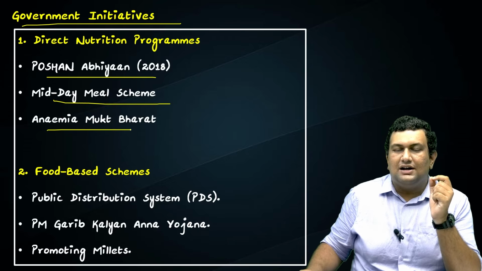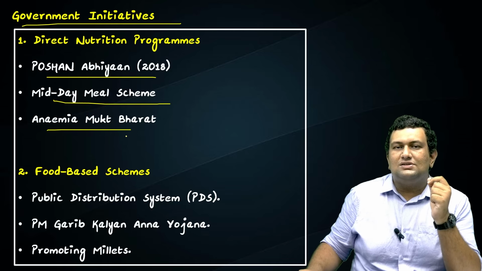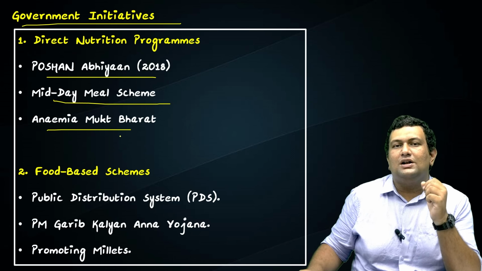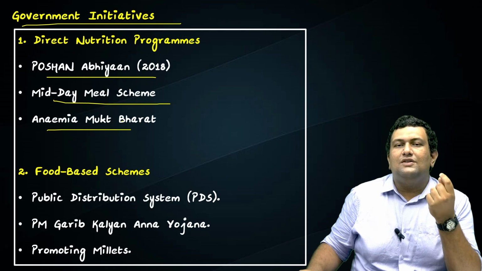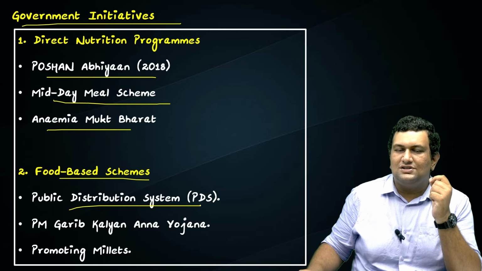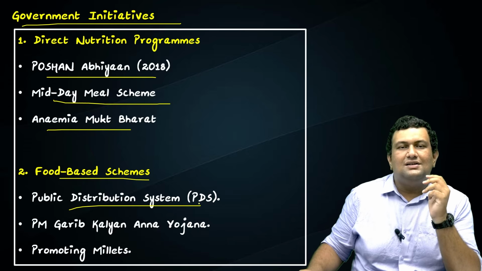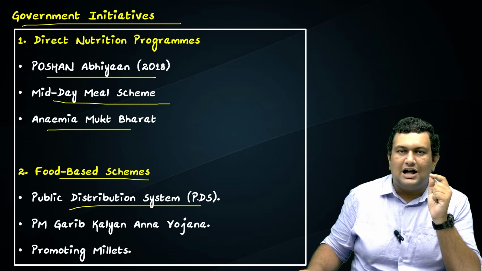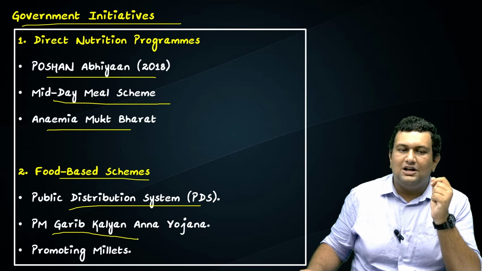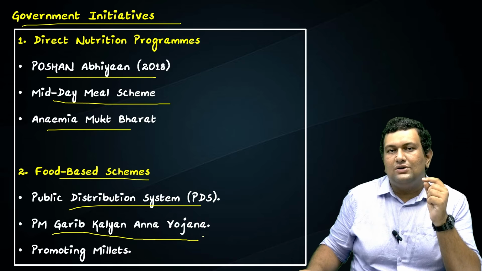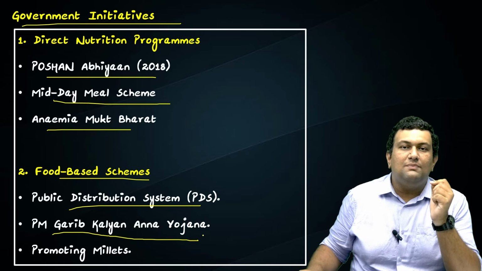Now another program is Anemia Mukt Bharat. Here the focus is on preventing anemia, that is reducing the iron deficiency among women and adolescent children. So here even supplements are given. Then the food based schemes. We have the public distribution system where food grains such as wheat, rice, even sugar are given at subsidized rate to the targeted population. We have the PM Garib Kalyan Anna Yojana. This scheme was introduced during the COVID period to give food grains to the poor and migrant workers.